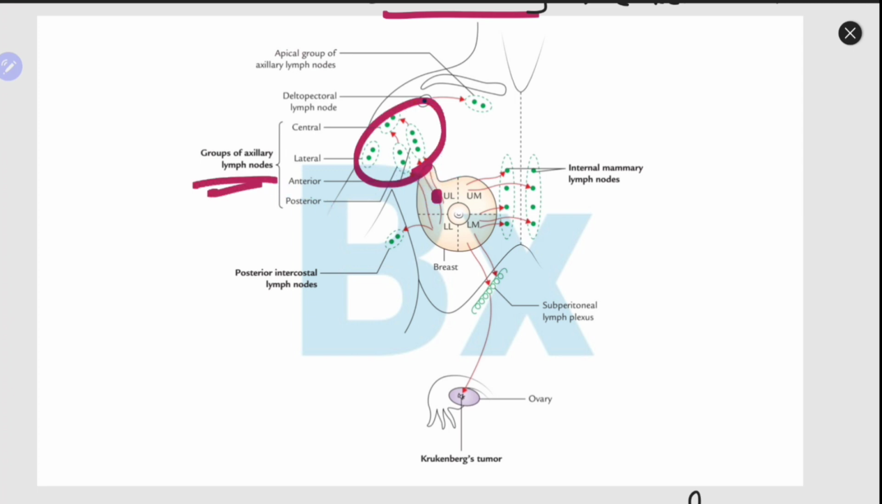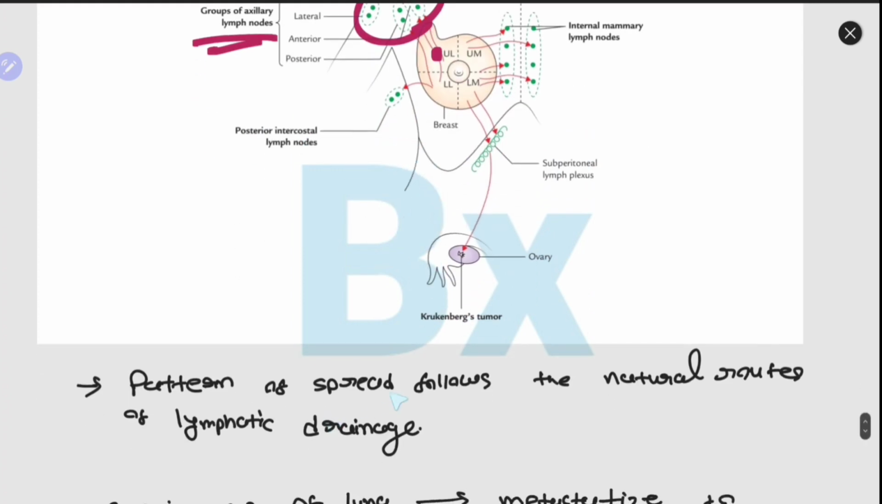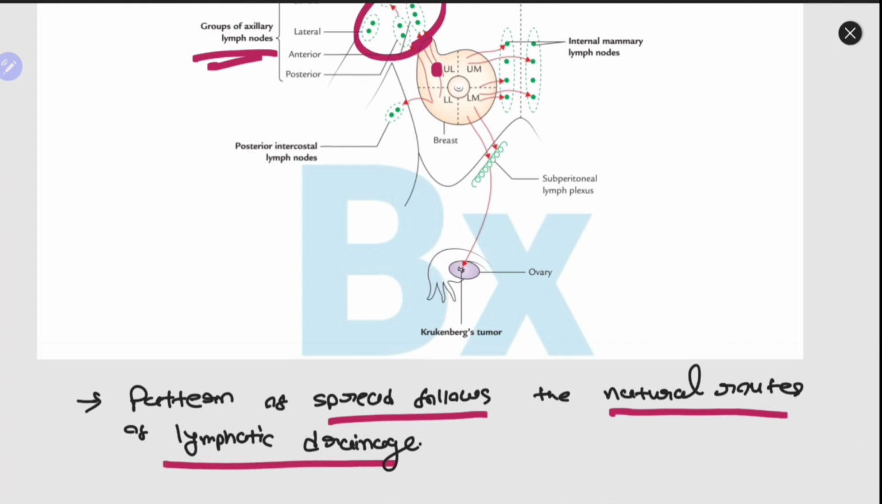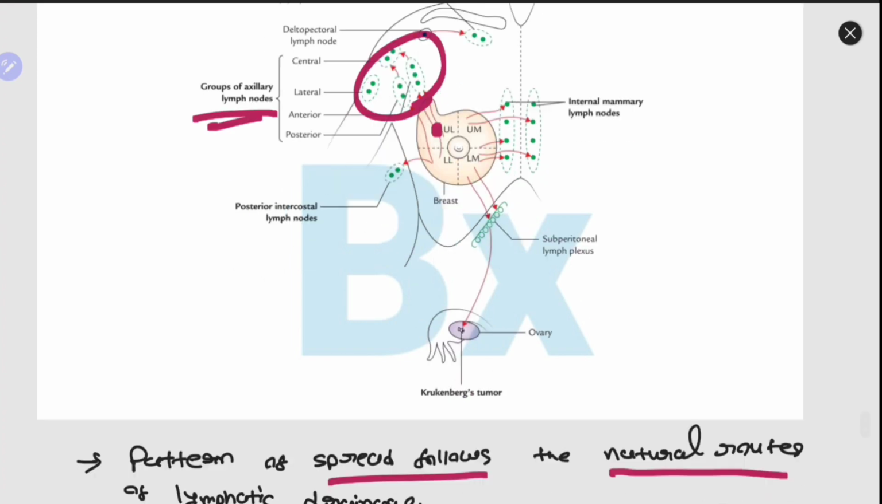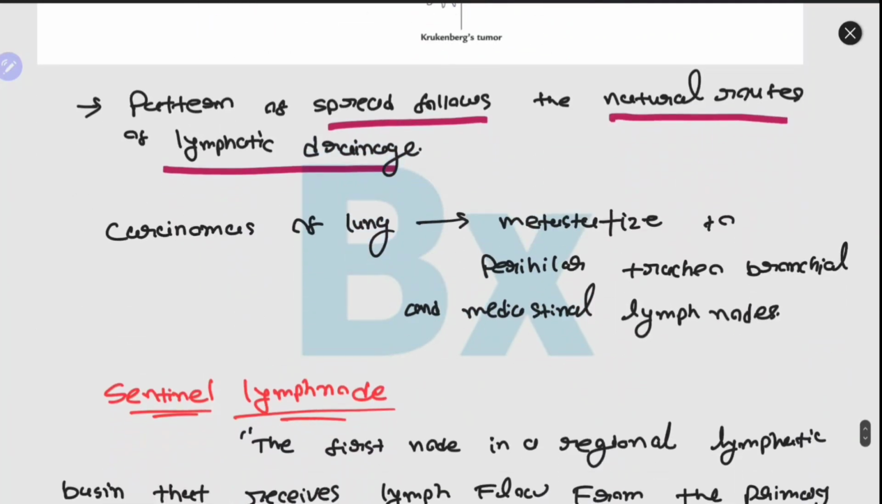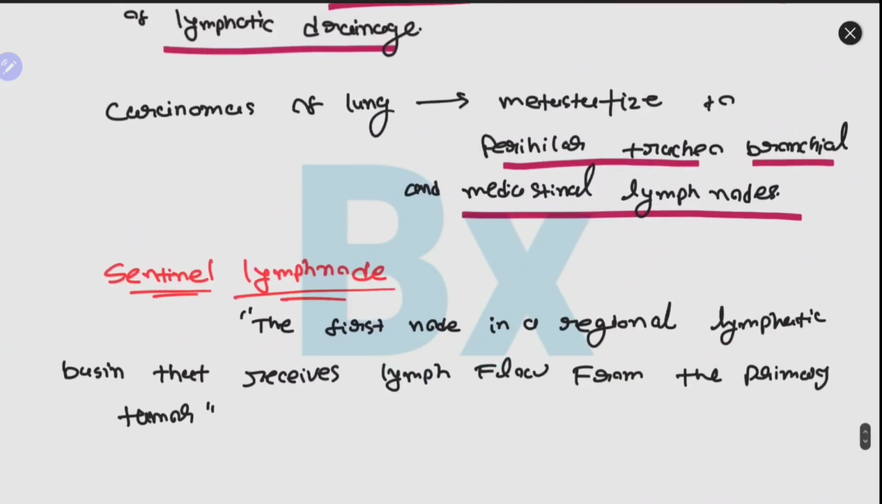These are the group of axillary lymph node. It goes first there. So as said here, the pattern of spread follows the natural routes of lymphatic drainage. So this cancer in the upper lateral quadrant of the breast will first metastasize to the axillary lymph nodes. And also in carcinoma of lungs, they will metastasize to the perihilar, tracheobronchial and mediastinal lymph nodes, because the lymph will be draining first to those lymph nodes only.